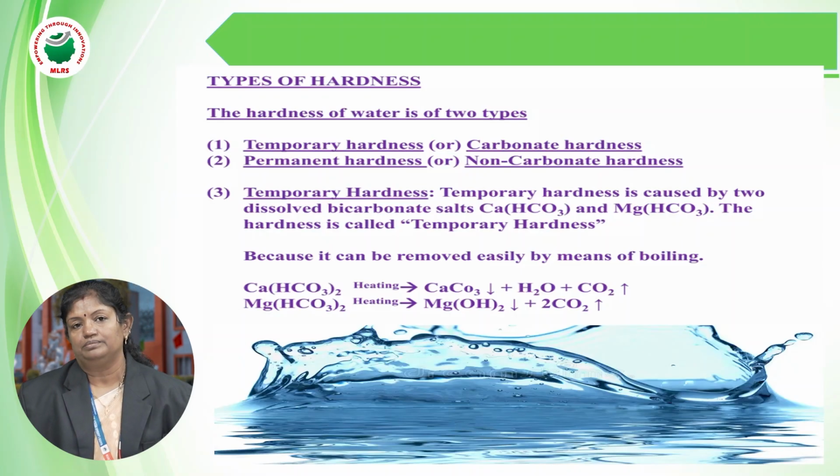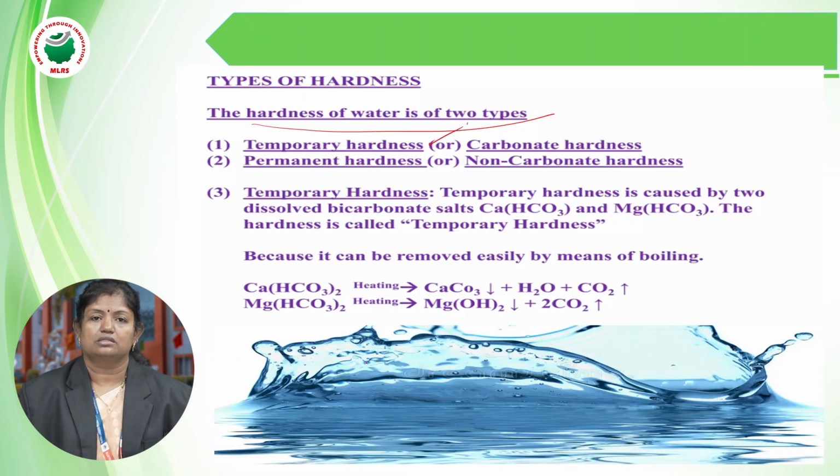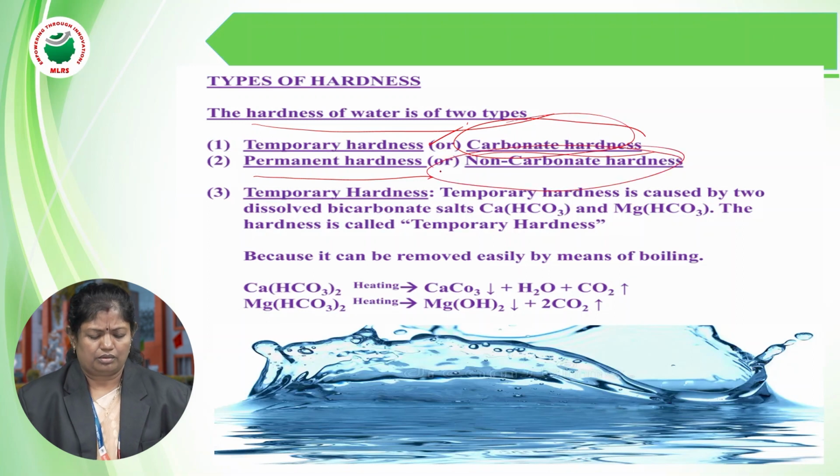Now, after knowing the types of water, that is soft water and hard water, and how hardness is caused, that is by different salts of calcium and magnesium, we also have different types of hardness. Hardness of water is of two types. The first type is temporary hardness, which is also called carbonate hardness. Then permanent hardness, or non-carbonate hardness. We'll discuss them. Let us discuss what this carbonate hardness is. It is bicarbonate hardness.